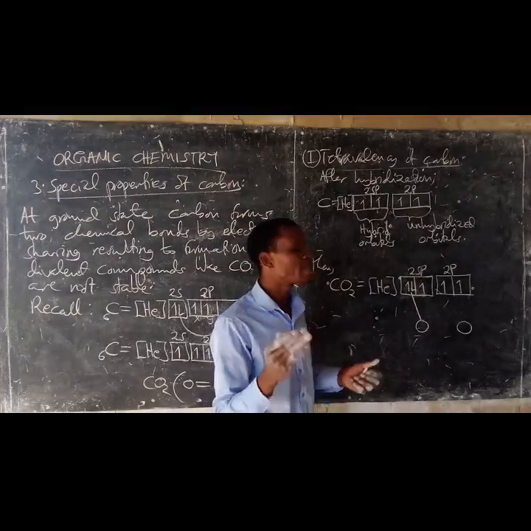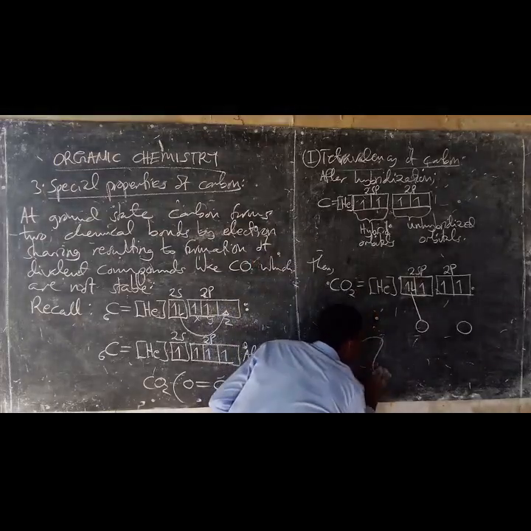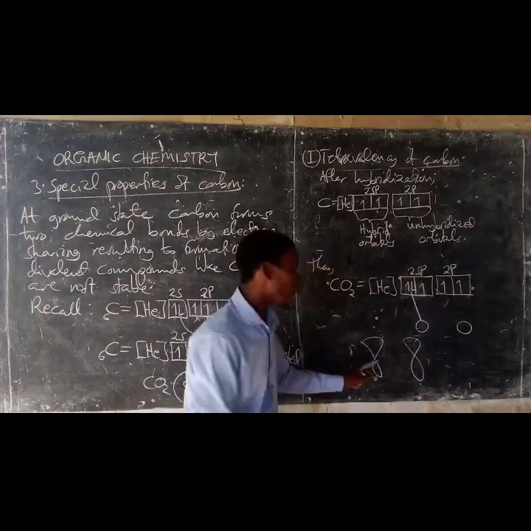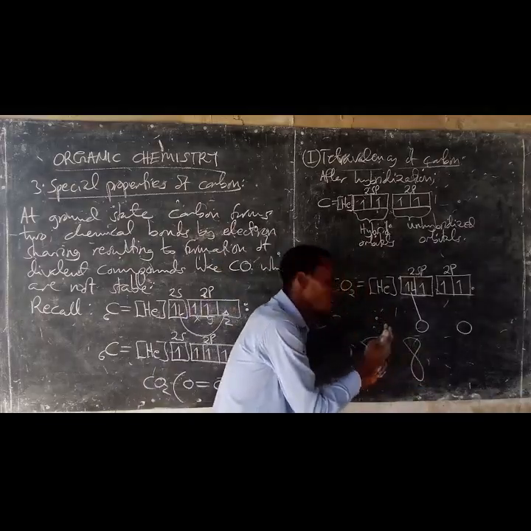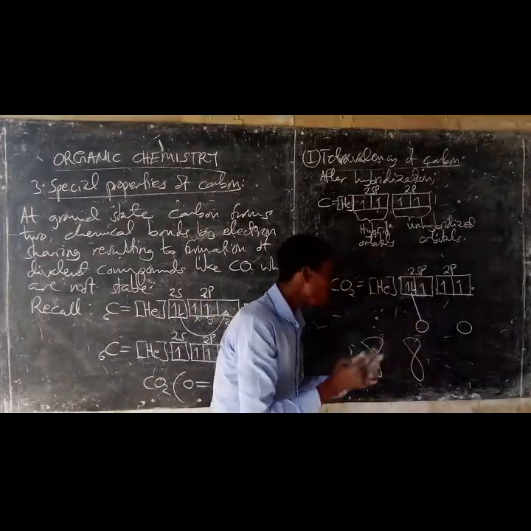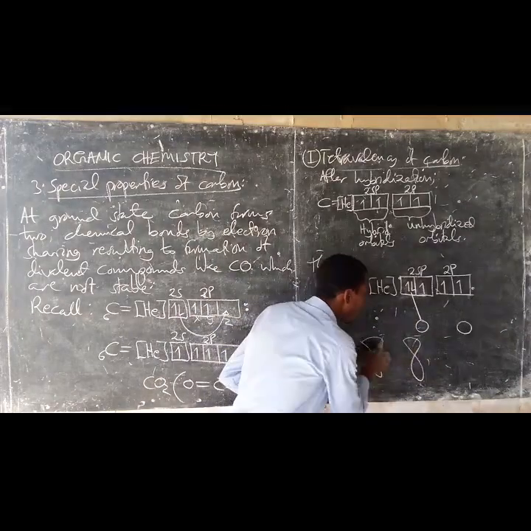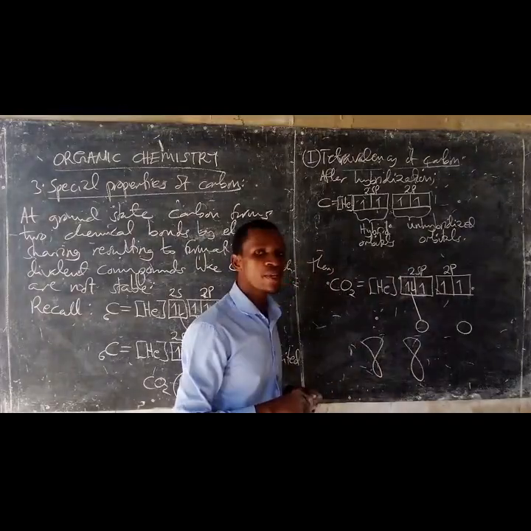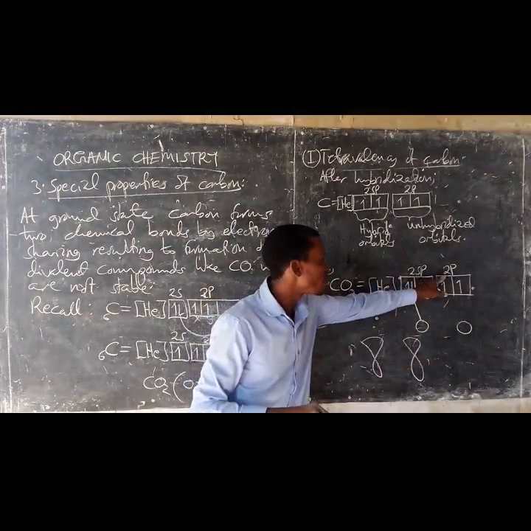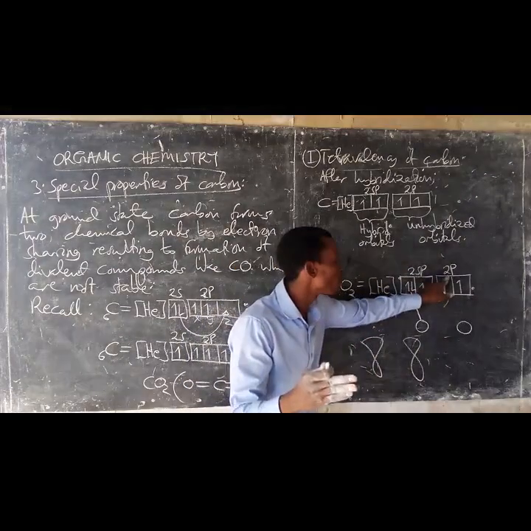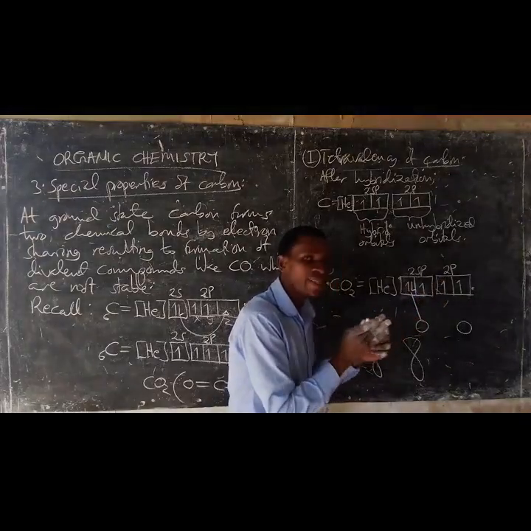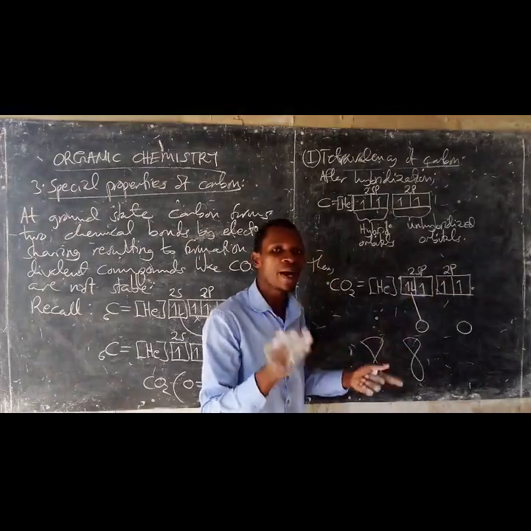The p orbitals are dumbbell shaped. Side-by-side fusion, or sideways fusion, of the half-filled and unhybridized 2p orbitals. When fused together side by side, they tend to form the pi bonds.